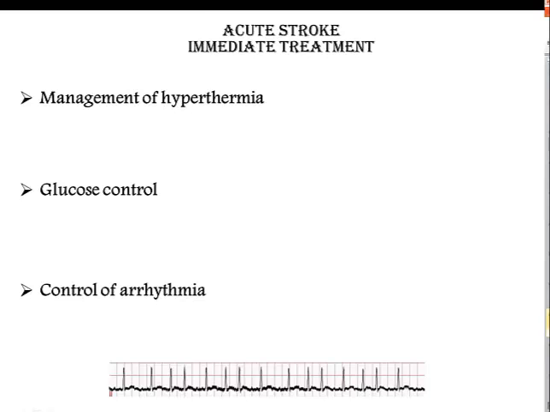Protect from low glucose. Hypoglycemia can lead to further brain injury, yet hyperglycemia has been associated with poor outcomes. Control of arrhythmia, critical to monitor cardiac rhythms. Manage atrial fibrillation. Remember aspirin, anticoagulation, dipyridamole, and etc.